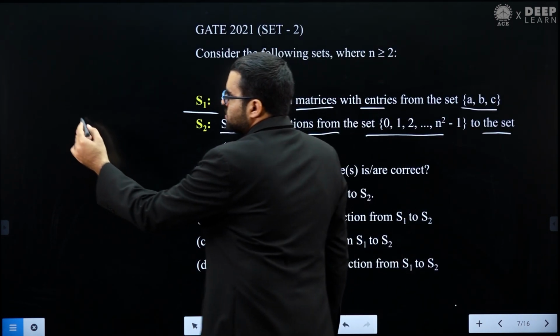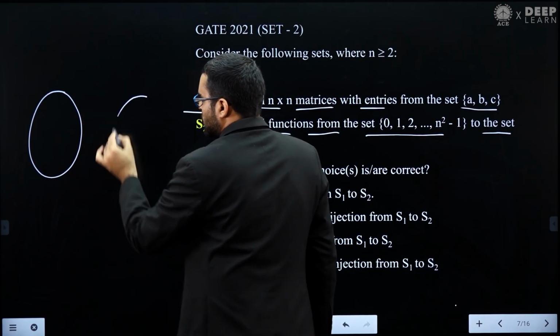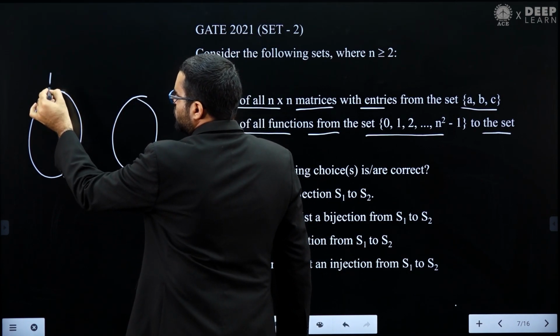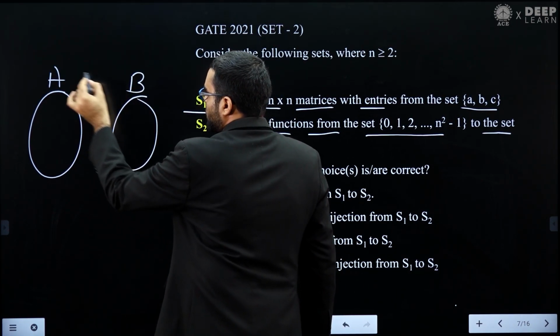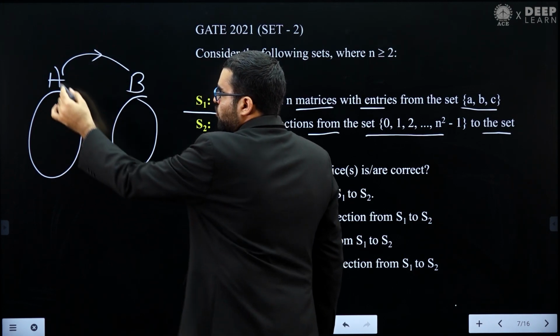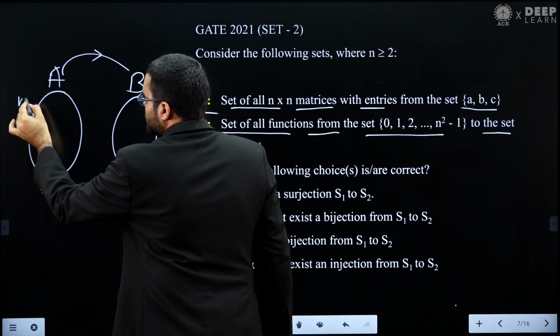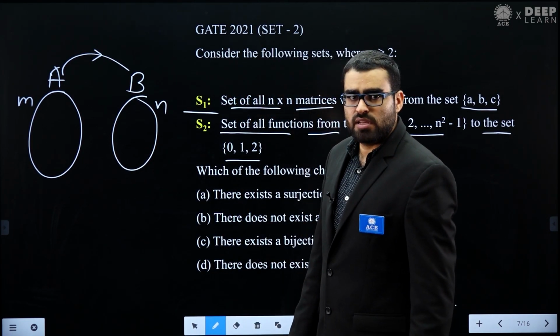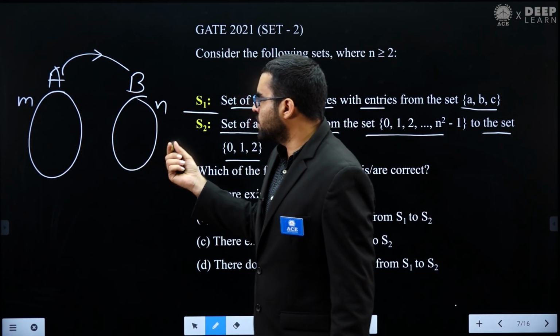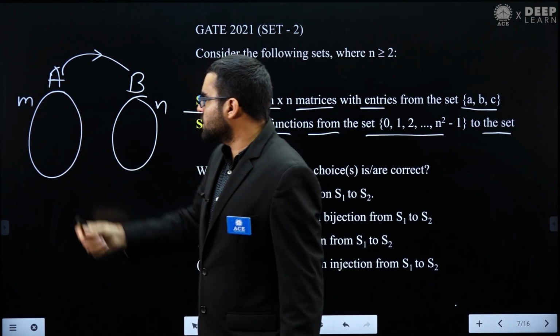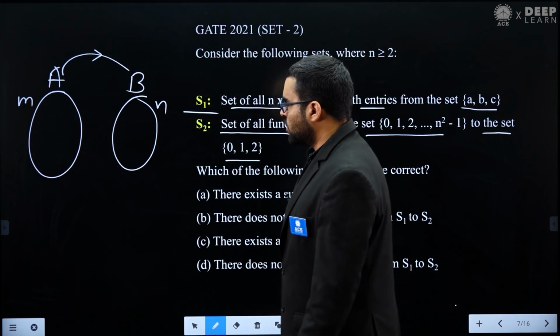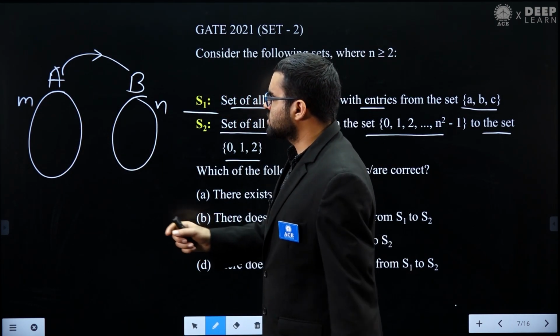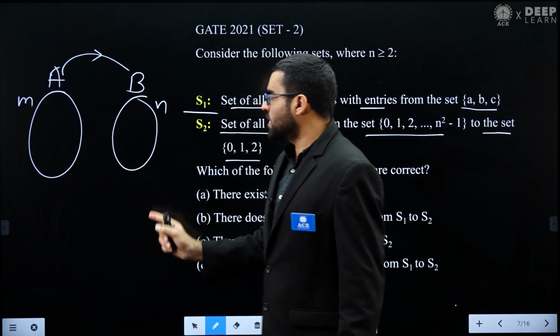Let's assume you have two sets A and B, where the cardinality of A is m and the cardinality of B is n. Now how many functions can we define from set A to set B?